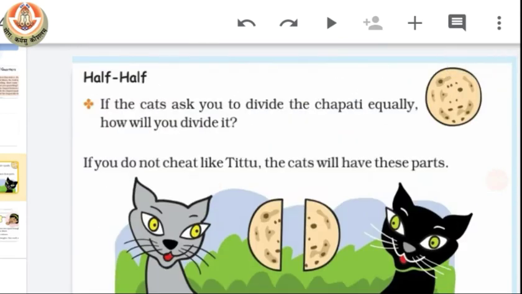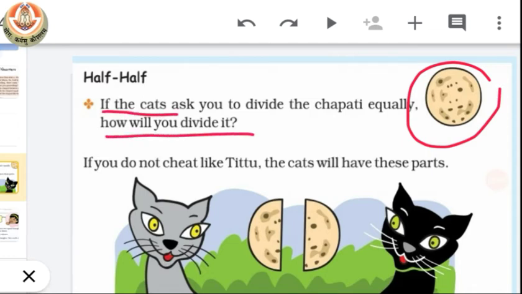Half means how we can half a thing. Here we have a chapati. If the cat asks you to divide the chapati equally, how will you divide it? Think, how will you divide it?